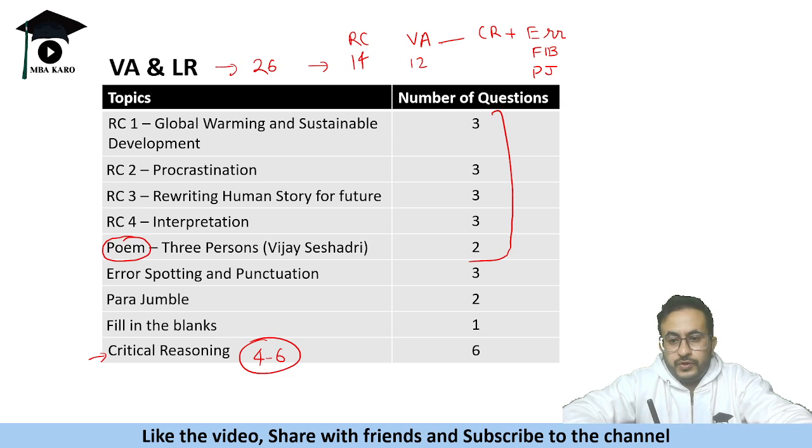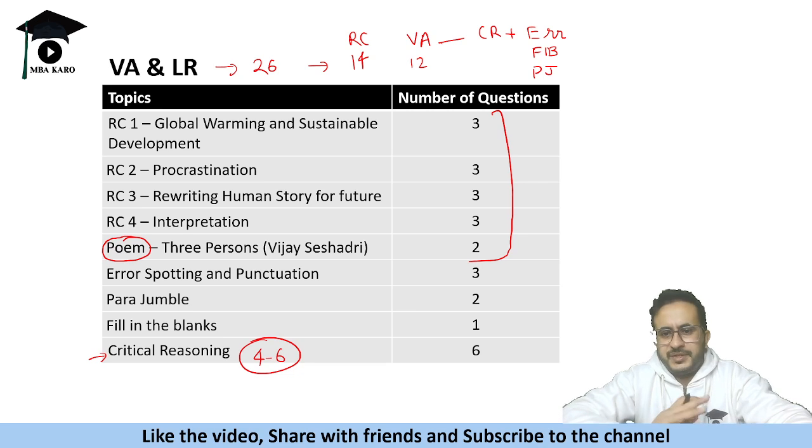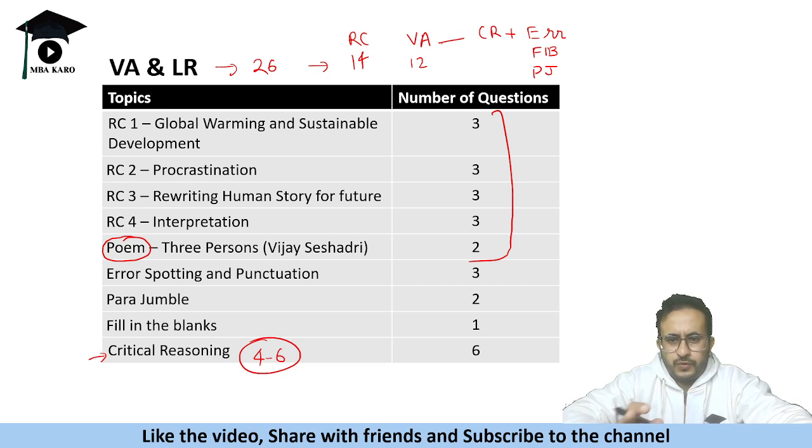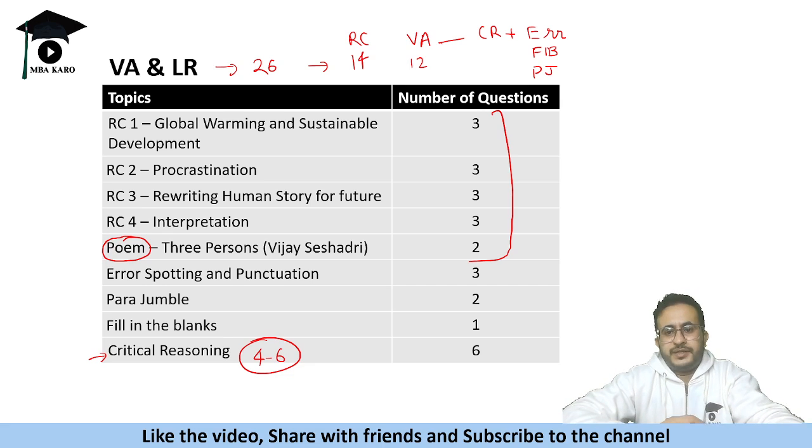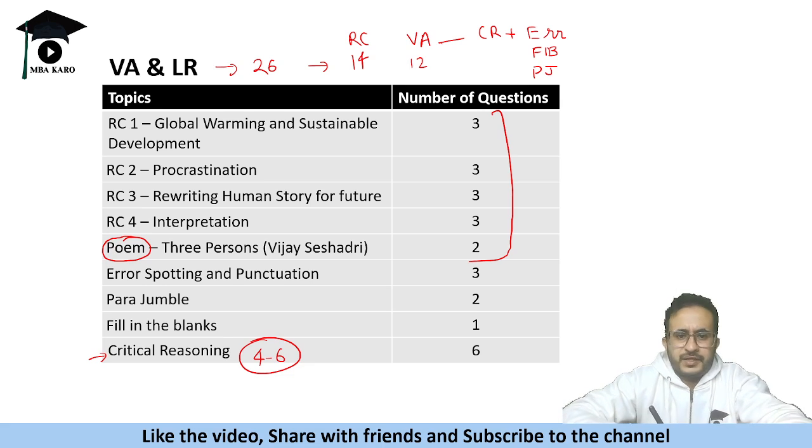Now, if you are good at RC, you stand a good chance of scoring well here, because you have four RCs. And if your critical reasoning is strong, you will basically be able to do RCs well also. That is an assumption: mostly people who are good at critical reasoning tend to do well on RCs as well, because the kind of questions are inference based, etc. Okay, so this is the structure of VALR.